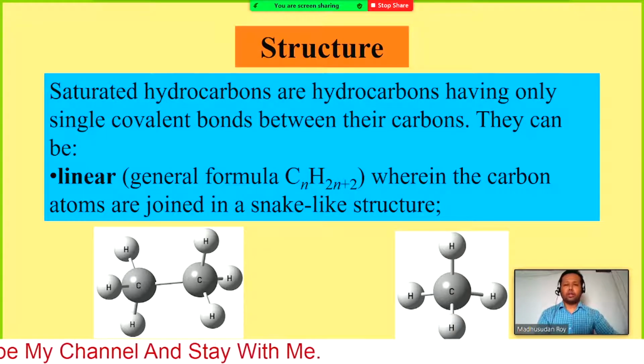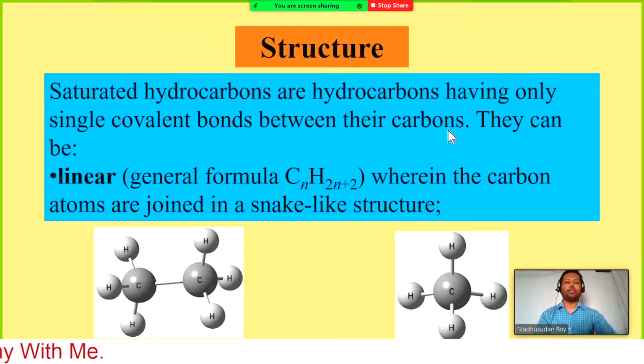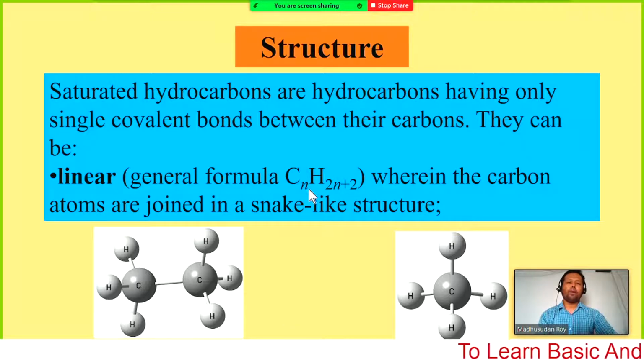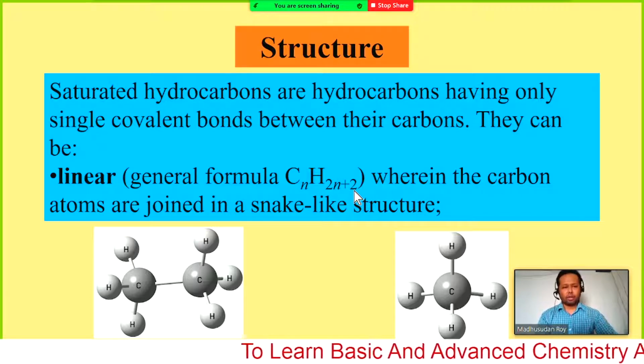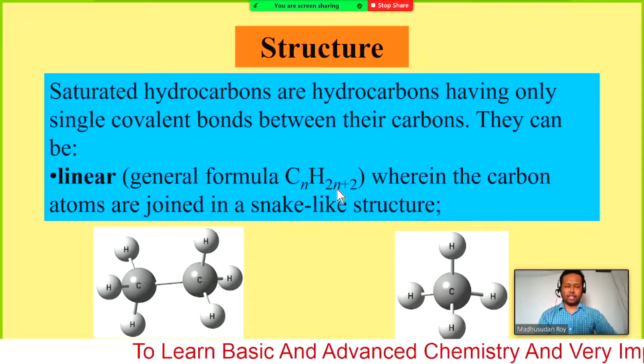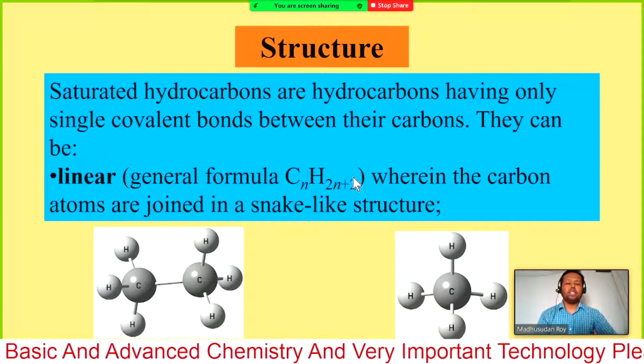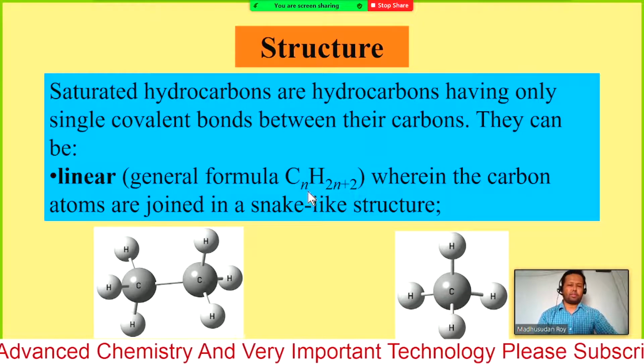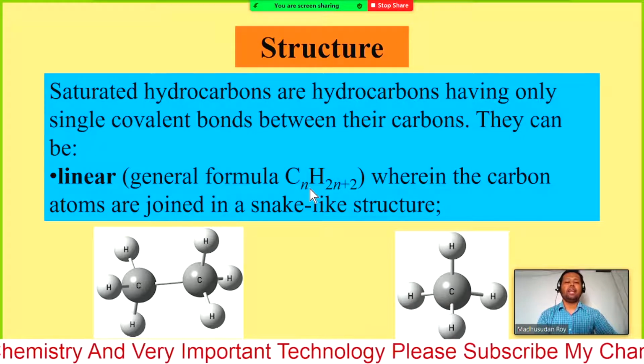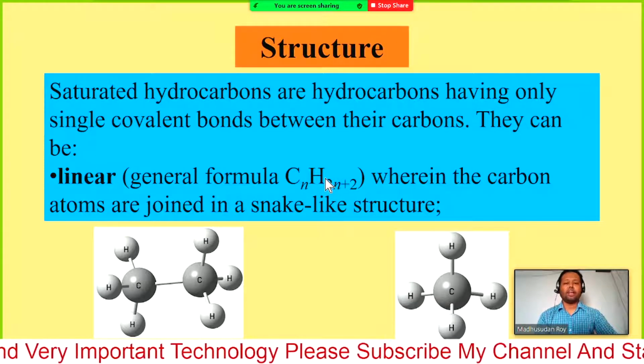Saturated hydrocarbons are hydrocarbons having only single covalent bonds between their carbons. The general formula for linear compounds is CnH2n+2, and also for branched compounds CnH2n+2. But in the case of cyclic compounds, these will not apply. There we will find only CnH2n.